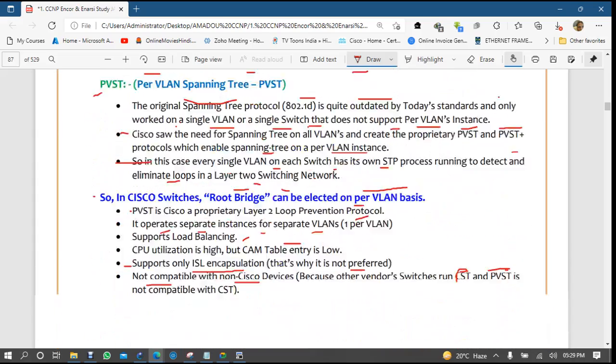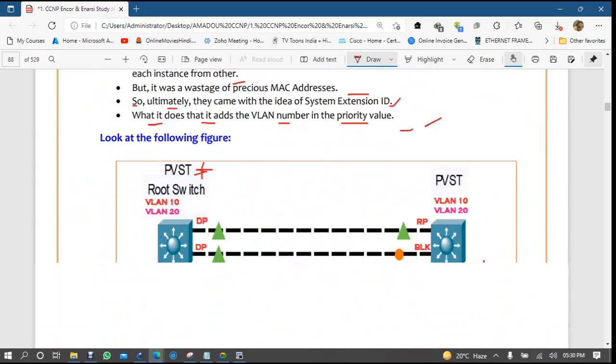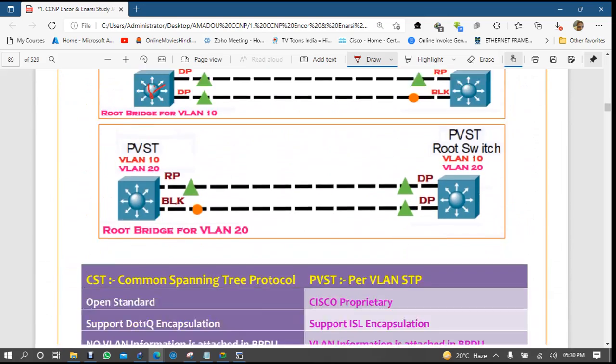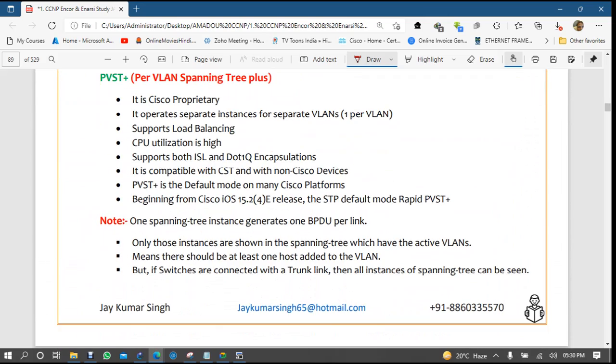Okay, PVST plus. Now here, per VLAN spanning tree. It is also Cisco proprietary. It also operates per VLAN, no problem. It supports load balancing, same like PVST.